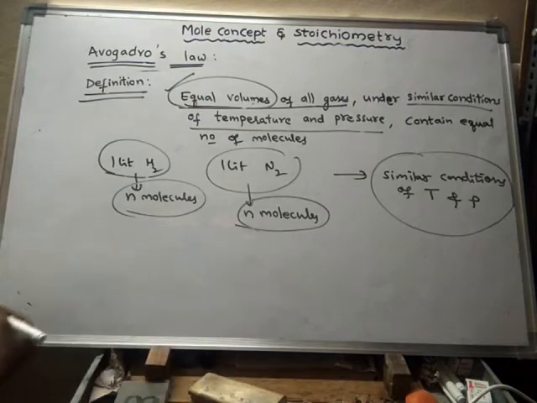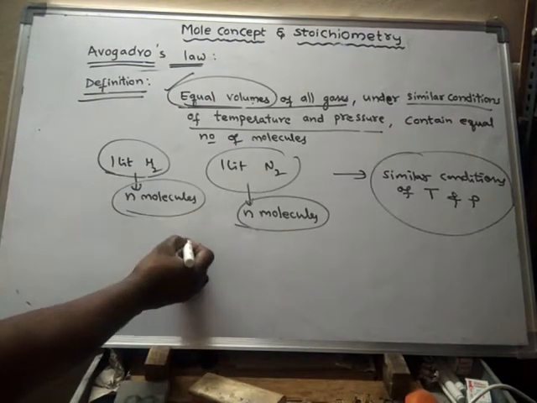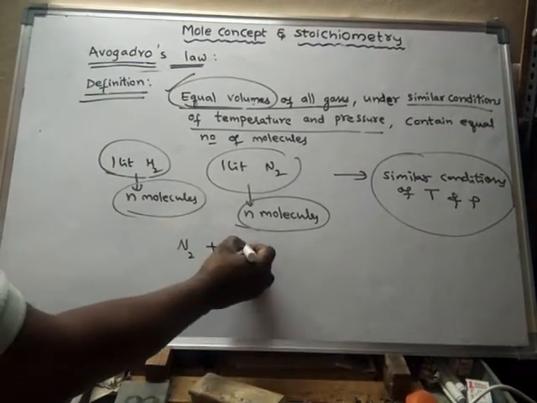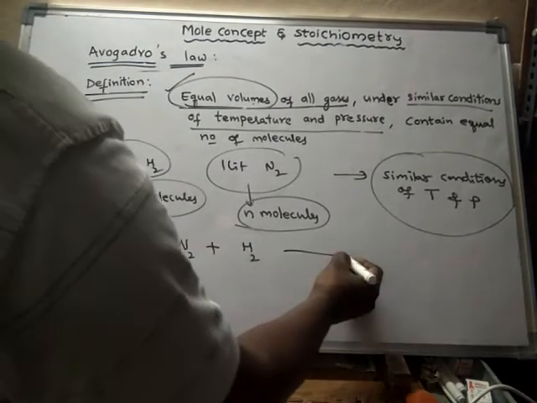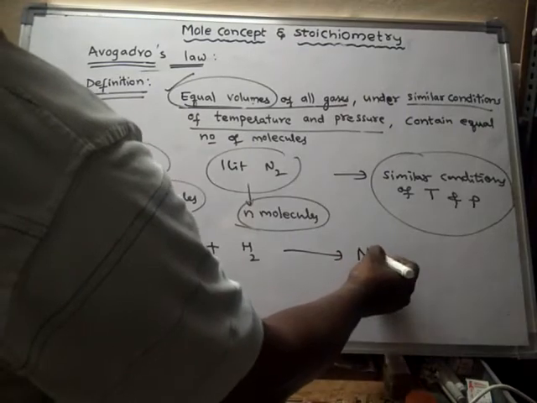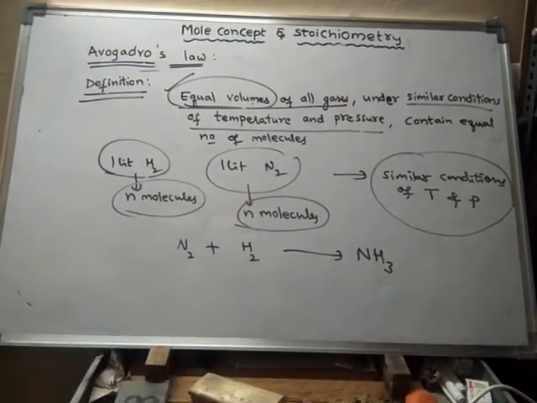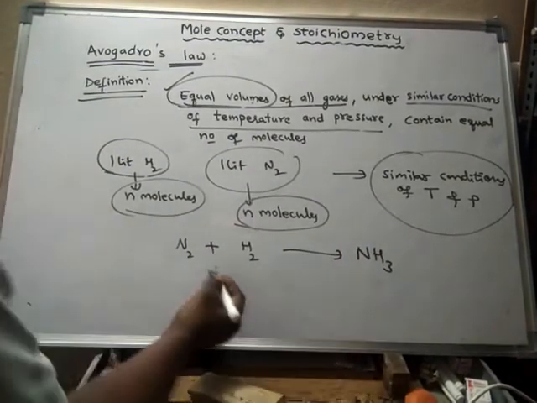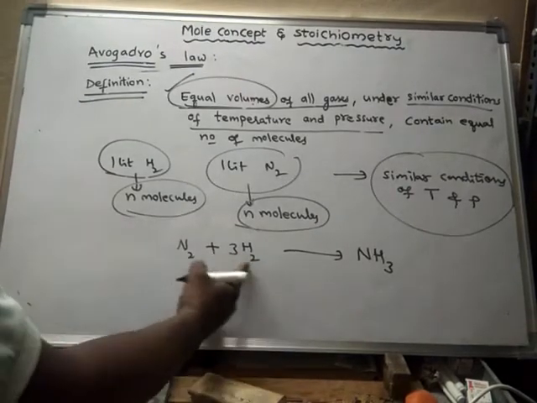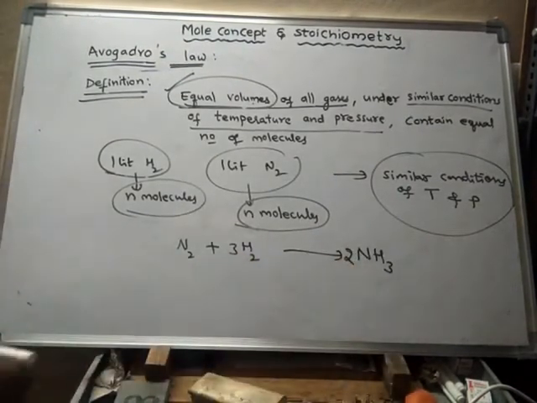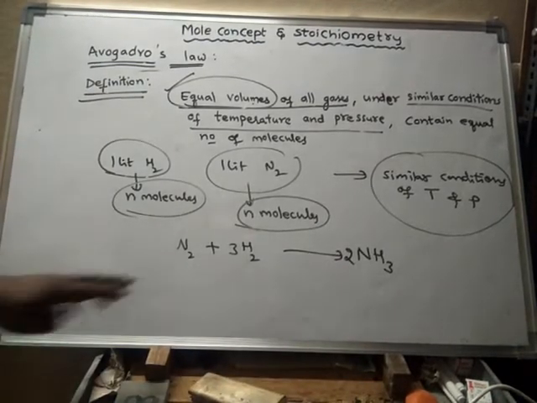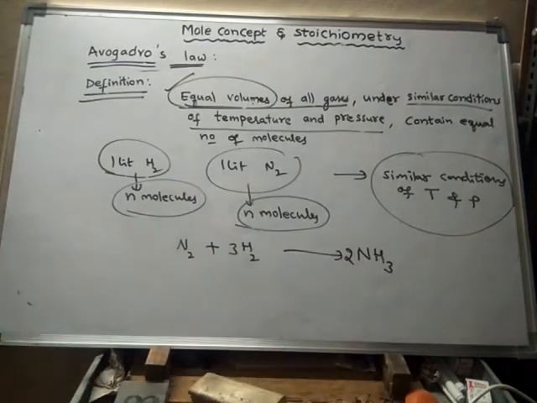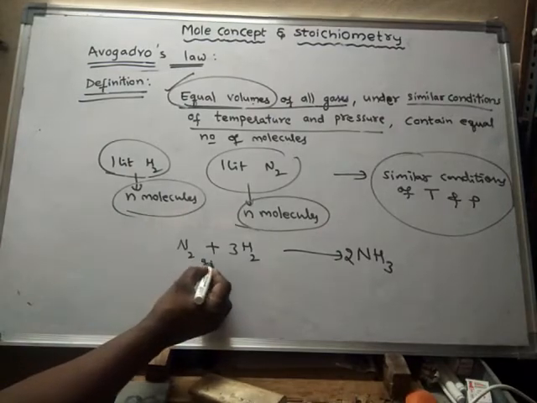Suppose in an experiment, there is a reaction between nitrogen and hydrogen. Due to the reaction between nitrogen and hydrogen, ammonia is formed. If you balance this, you will get N2 + 3H2 → 2NH3. Now this is a balanced chemical equation, and these are all gases.